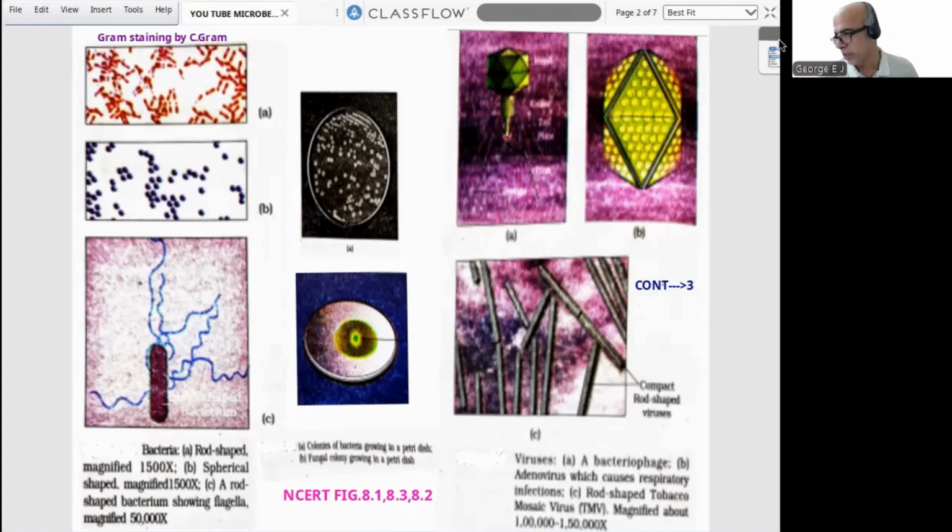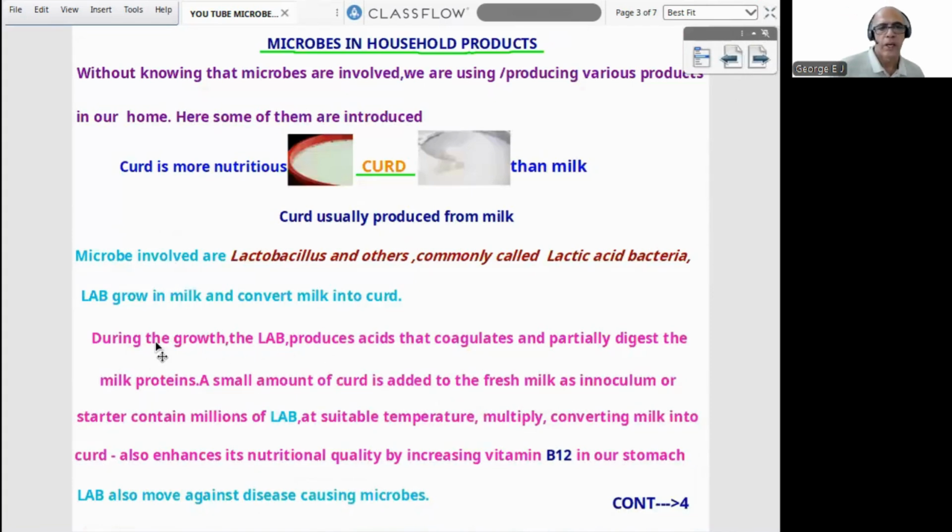Now we are entering into the products, starting with curd: how milk can be converted, and the nutritional value of curd compared with milk. The microbe involved is Lactobacillus and others, commonly the LAB bacteria group. Then there is enhancement of B12, and useless or disease-causing microbes can be destroyed. So compared with milk, curd is superior.